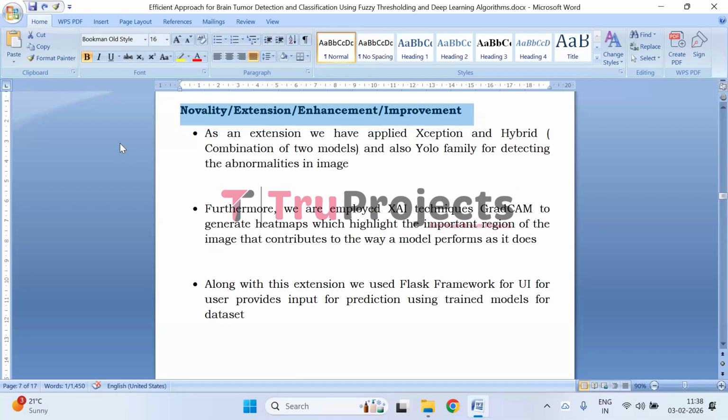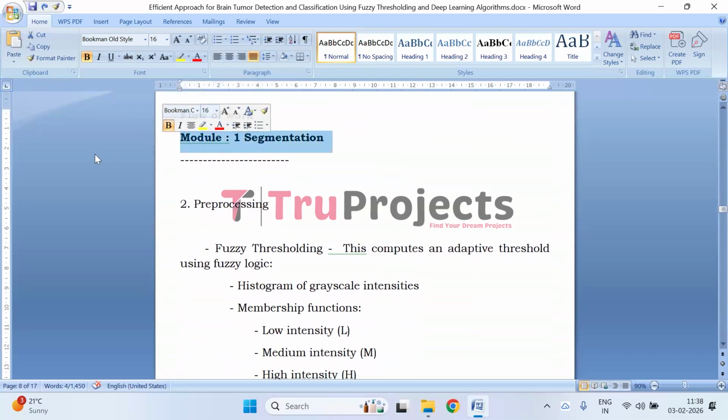Along with that, a Flask-based interface is used to develop a user-friendly web interface where users can upload MRI images and obtain predictions from the trained models. The interface displays detection results, predicted tumor classes, and confidence scores, making the system accessible and practical for real-world use. Coming to the flow of the work, first let us check the segmentation workflow.